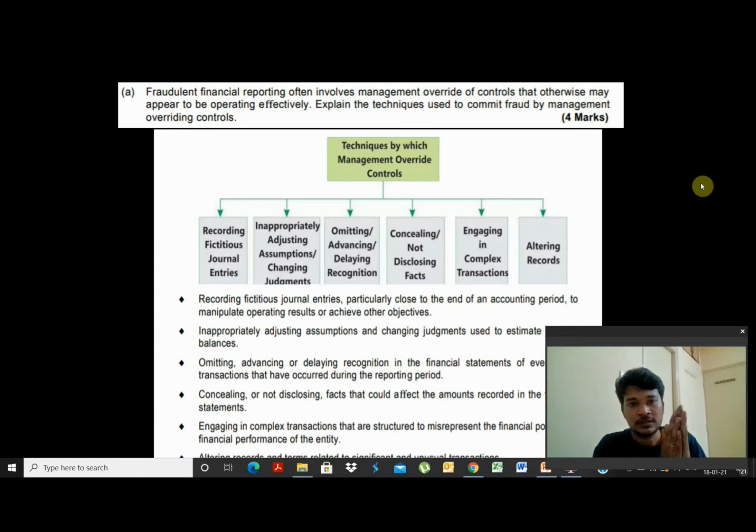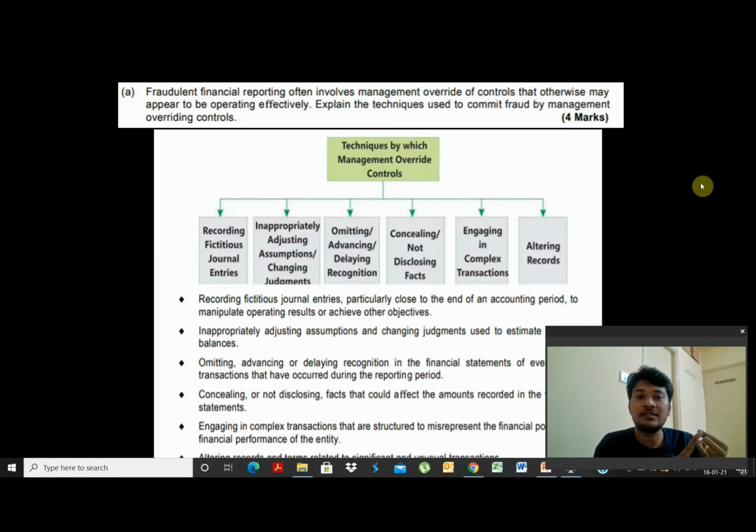And finally, they alter records. You've seen a lot of cases where in certain IT companies, they have altered the employee records. They bring in a lot of new employees who are actually not there at all, but they'll pay in cash to these employees. All this payment will go somewhere to the management only. They'll show there are certain employees, say some 100 additional employees in the books. They'll prepare ID cards, punch data, attendance sign, everything they'll prepare. At the end, they'll also show as though from company cash payout is happening to these employees month on month, wages are being paid. But actually all this will once again get routed to the management only. These are altering records. So these are the techniques by which management override controls.